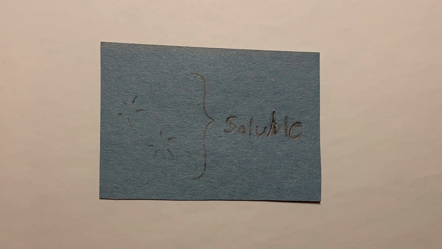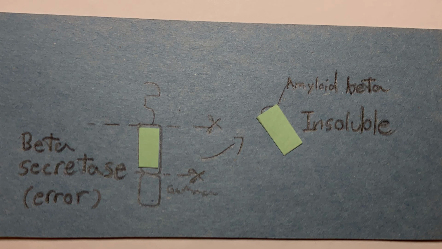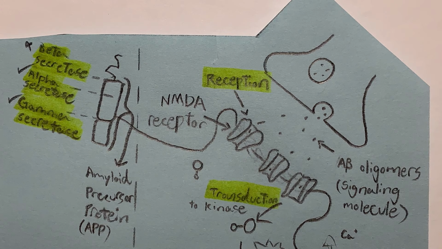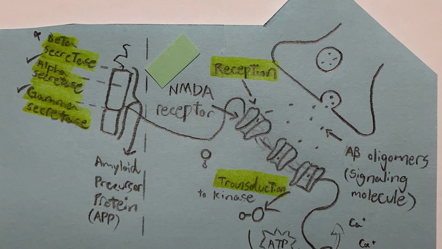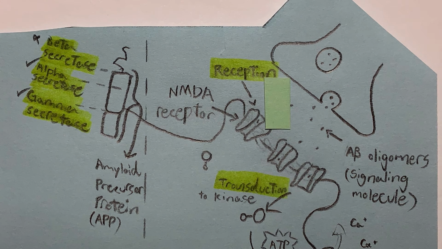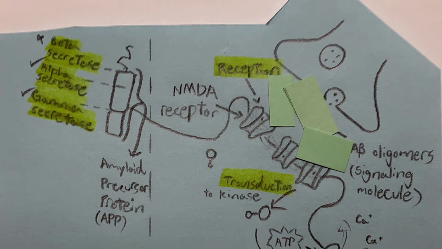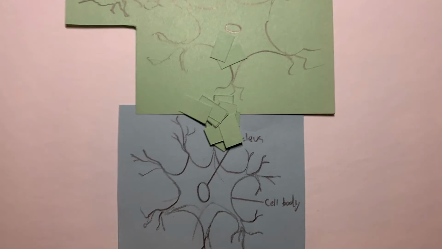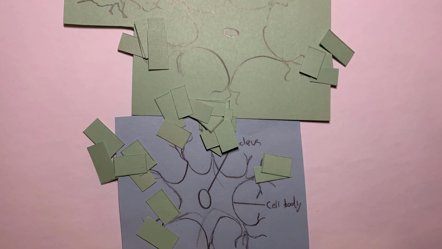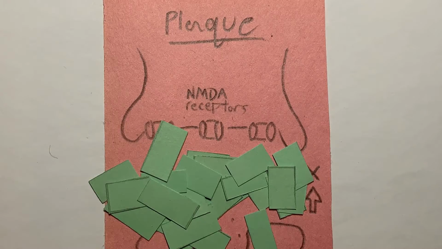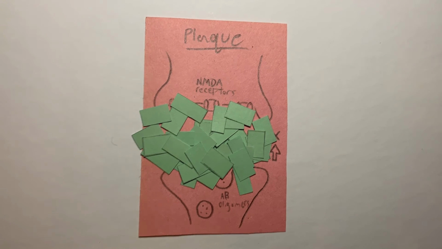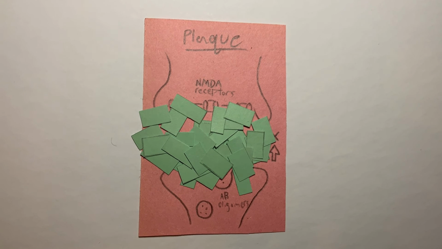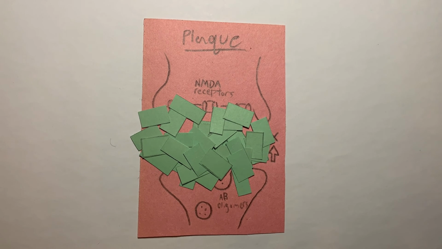A mistake, however, can occur with a beta secretase, which cuts off a part of the APP that is not soluble with gamma secretase. Over time, these insoluble pieces of APP, which are now called amyloid beta, clump and clog the synapse, which disrupts the signaling and transport between neuron cells. The cluster of amyloid beta is called plaque. This means the NMDA receptors can't respond to the ligands since they are blocked off by the plaque of amyloid beta.